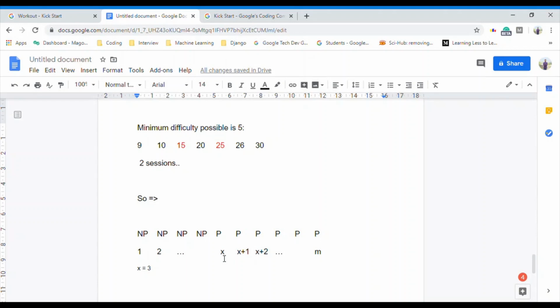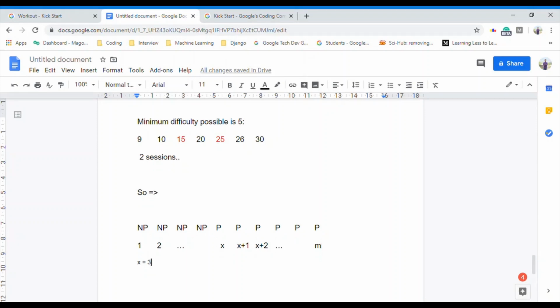So we can do a binary search with a lower bound of 1 and an upper bound of m, where m is the difficulty of my original program when I do not add any new session. So let's check the complexity of this approach.